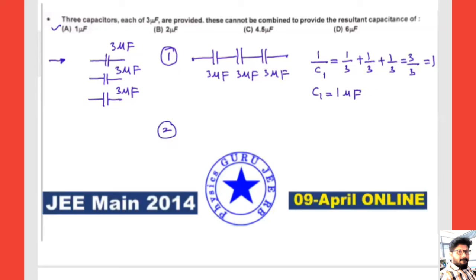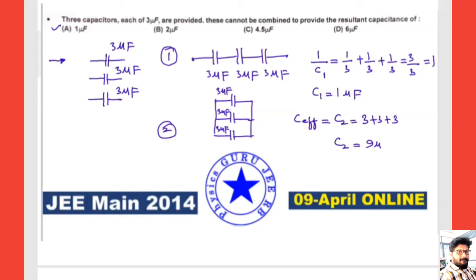Now the second one, I connect all of them in parallel to each other: 1, 2, and 3. All are connected in parallel, 3 microfarads, 3 microfarads, 3 microfarads. All parallel means C effective, let me call it C2, equals 3 plus 3 plus 3, which is C2 equals 9 microfarad.